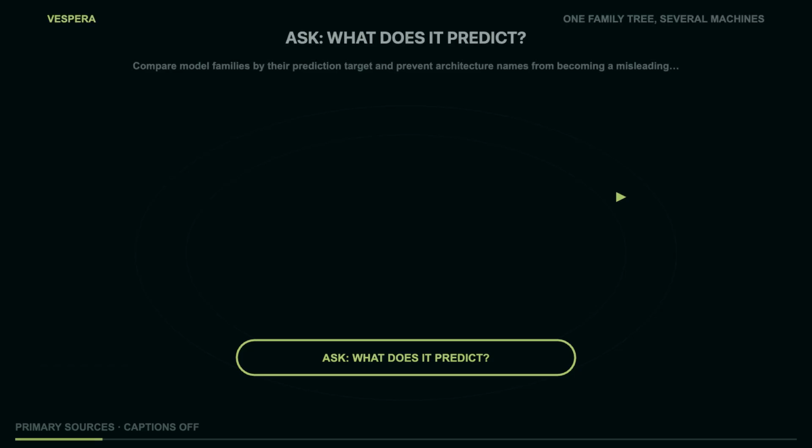Before we derive diffusion, we need a family tree that does not confuse the fruit with the gardening equipment. A variational autoencoder, or VAE, learns an encoder and decoder around a latent representation. Its job is reconstruction with a probabilistic regularizer. Take an observation into a compact code, then decode a plausible observation back out. The latent is useful because it compresses, but a VAE by itself is not the same as a model that learns a long reverse trajectory from noise. A GAN puts a generator and discriminator into an adversarial game.